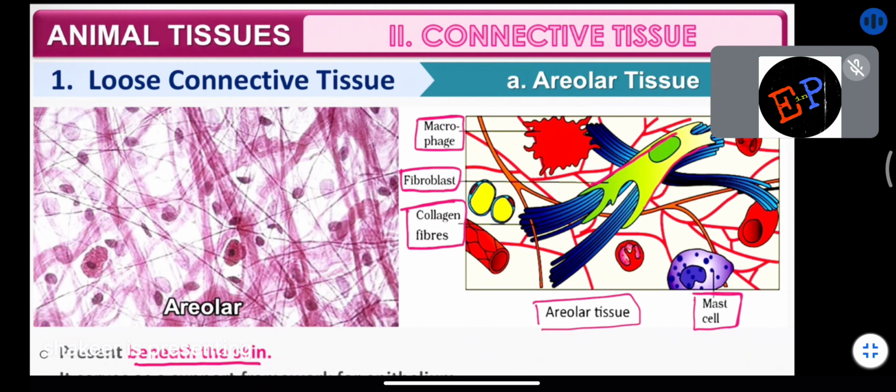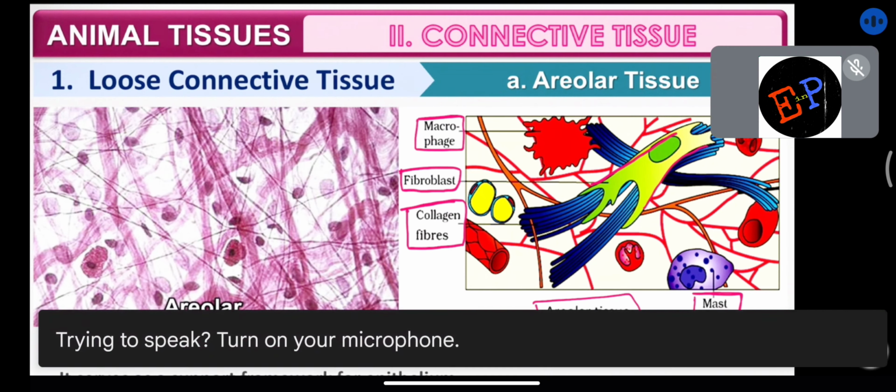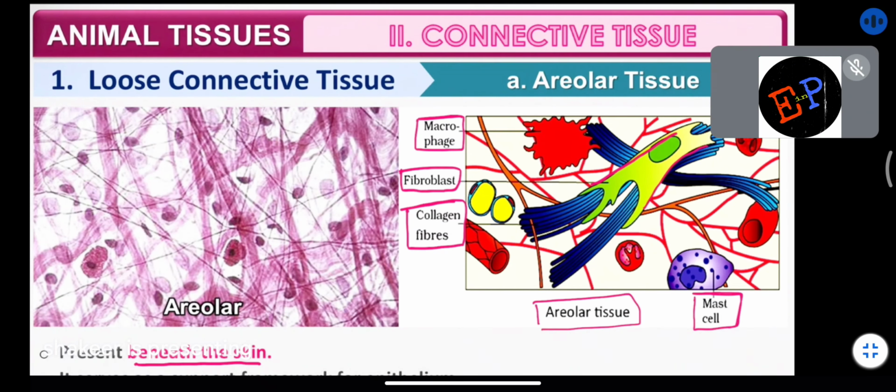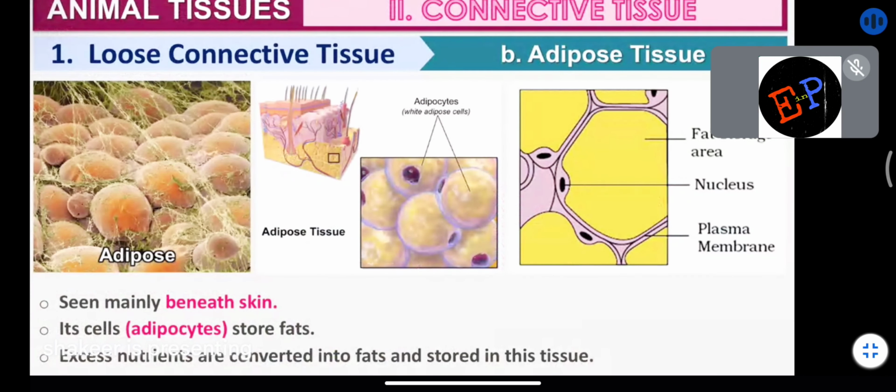Are you able to understand? Similarly, inside the lungs, the air sacs of the lungs are also made up of epithelium. For the case of skin, below the epithelium you can find areolar tissue. This is one very important point which you should remember. Clear? Then we study about adipose tissue.